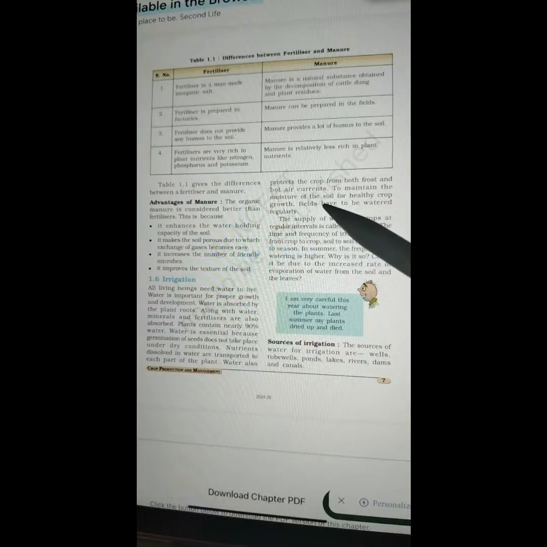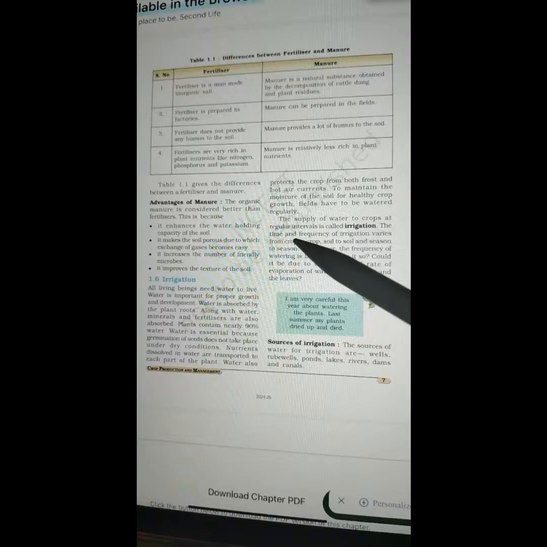To maintain the moisture of the soil for healthy crop growth, fields have to be watered regularly. The supply of water to crops at regular intervals is called irrigation. The time and frequency of irrigation varies from crop to crop, soil to soil, and season to season. In summer, the frequency of watering is higher. Why is it so? Could it be due to the increased rate of evaporation of water from the soil and the leaves? I am very careful this year about watering the plants. Last summer, my plants dried up and died.